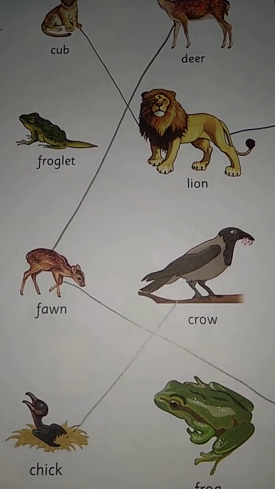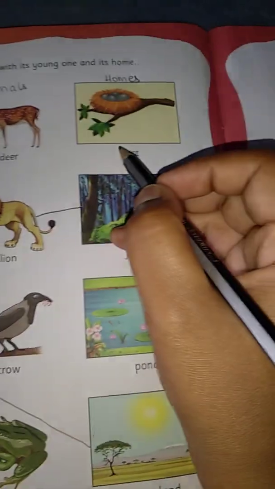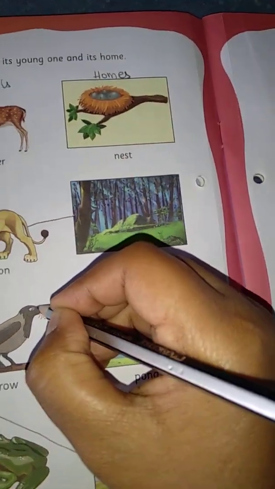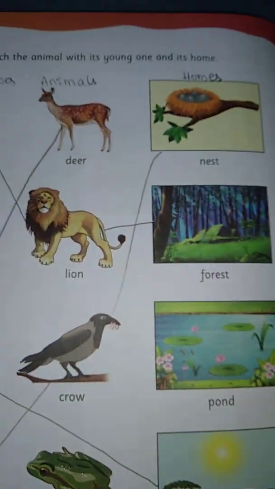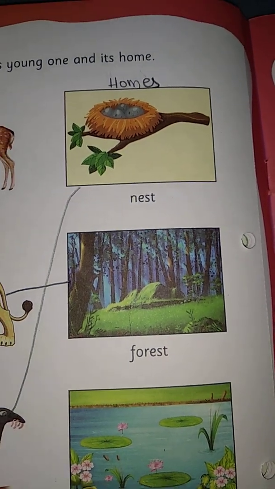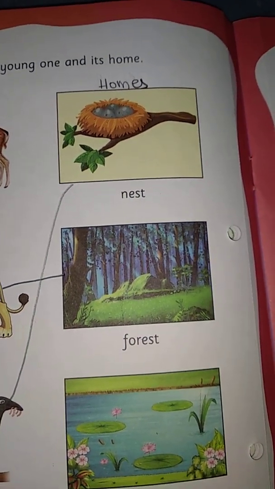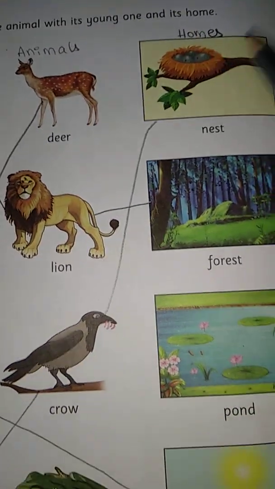So where is the nest? Here, right? You all know that crows and all types of birds build their homes in the tree as a nest, and they all live in nests. So crow and its young one chick live in nest.